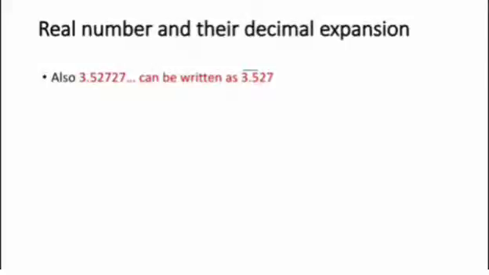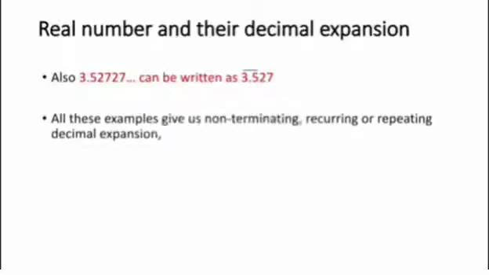Also, 3.52727 etc. can be written as 3.527 bar. Only the bar is over 27, since 27 is the repeating block. All these examples give us non-terminating, recurring or repeating decimal expansions.